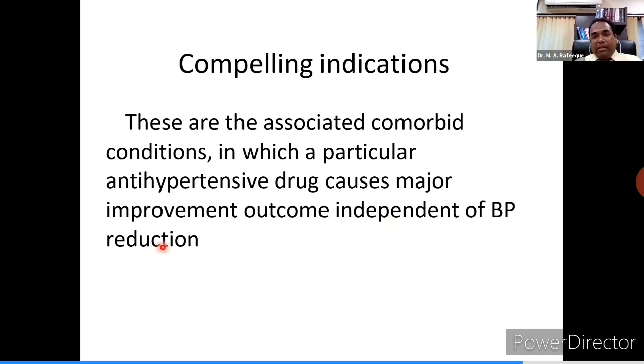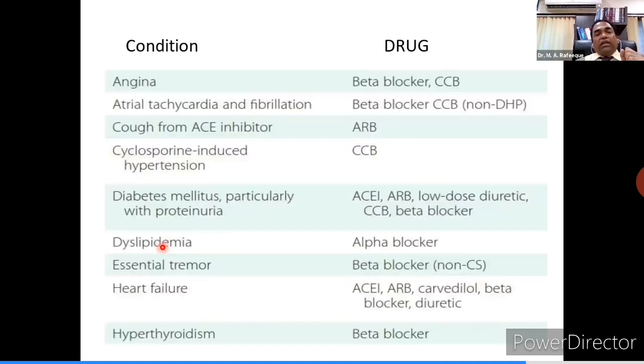Now, coming down to compelling indication, what is the meaning of compelling indication? These compelling indications are the associated comorbid conditions in which a particular antihypertensive drug will have, apart from its antihypertensive property, a major improvement in outcome. For example, beta blocker in angina or coronary artery disease. So if the patient has angina, then the beta blocker or CCB will be the drug of choice.